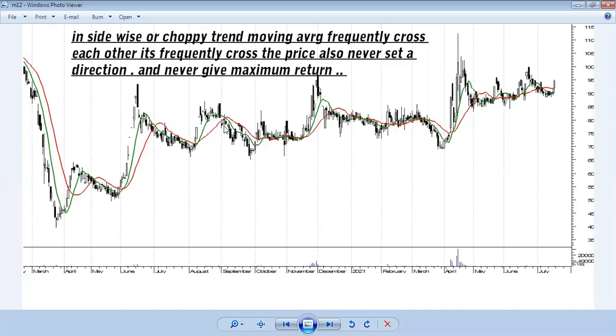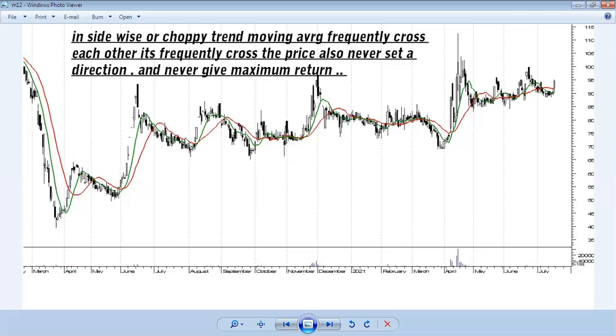Some direction is there also, but it doesn't create a graph like I discussed earlier in the uptrend or downtrend moving average direction, where the trend following indicator shows the slope going strongly.